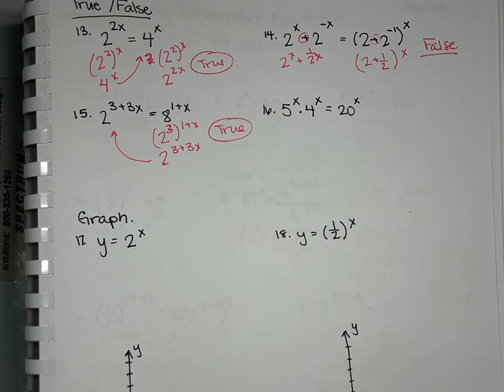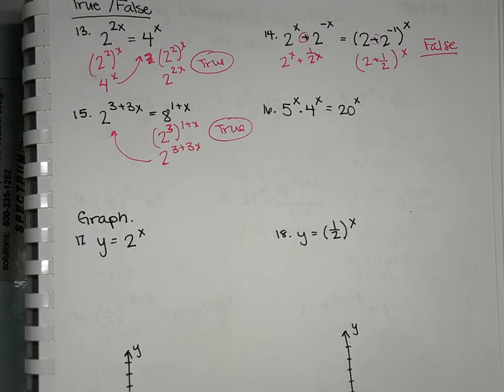Okay, and what about the last one, 16? True or false on that one? Everybody say no? Why do you say no? So you're right, the bases aren't the same.